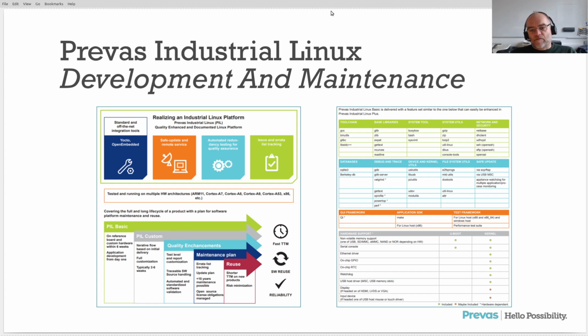It can of course explode if you have a vast amount of different proprietary interfaces, but quite often we see something to make a full customization of 2 to 6 weeks of work. Quality enhancement, that is all the testing and source handling that I've been mentioning, and have the maintenance plan, because we look into longevity maintenance. And open source licenses also need to be handled.